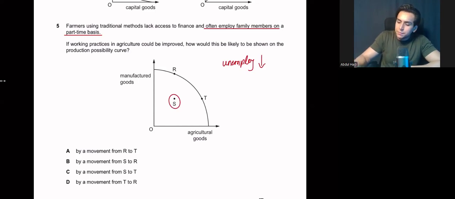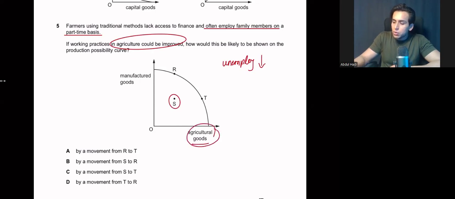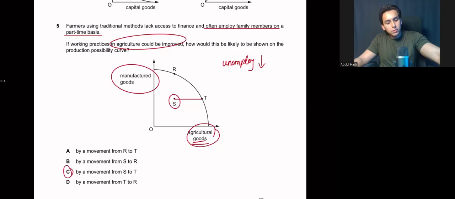But it is saying that the practice that we are doing right now has improved agriculture. This means that my agriculture goods should increase. So how will my movement be from point S to point T? Because I'm not producing manufactured goods, I'm focusing on agriculture goods. So the answer will be movement from S to T. Clear?